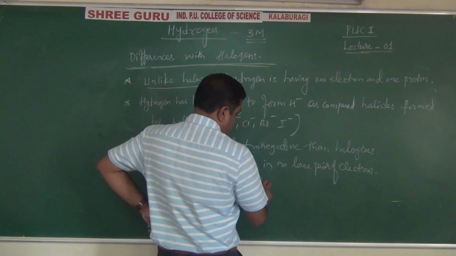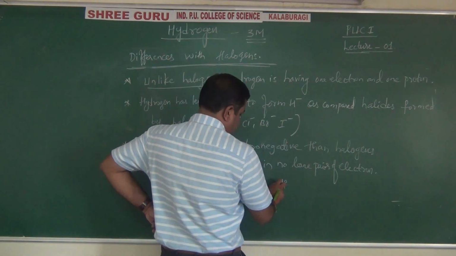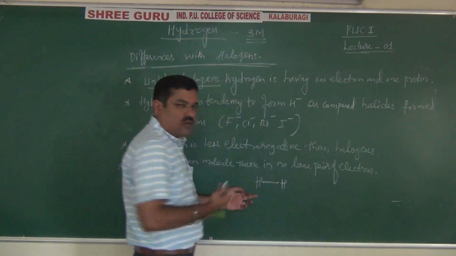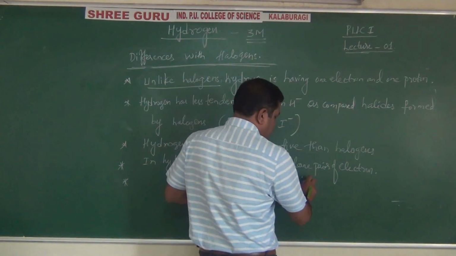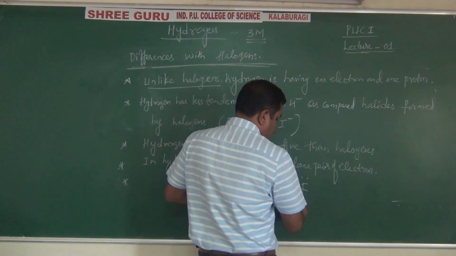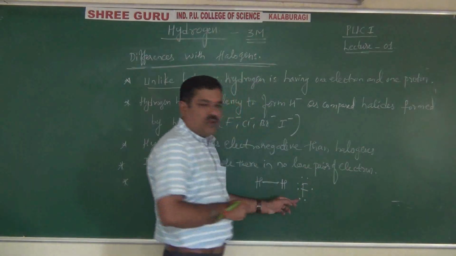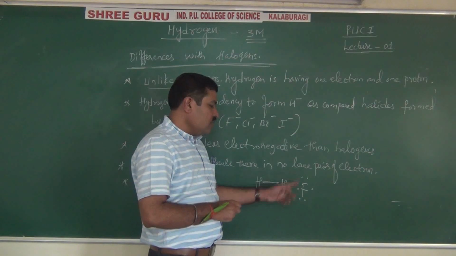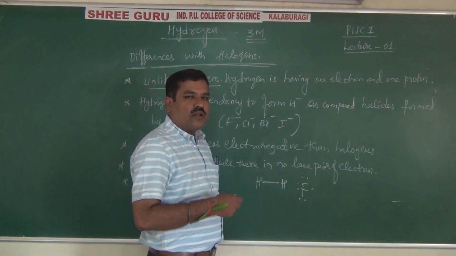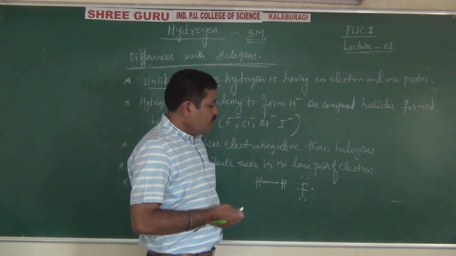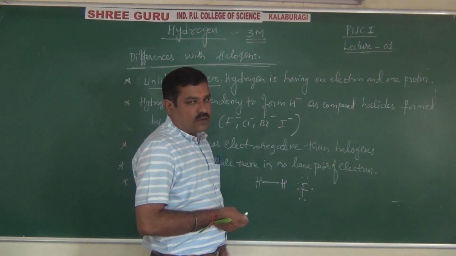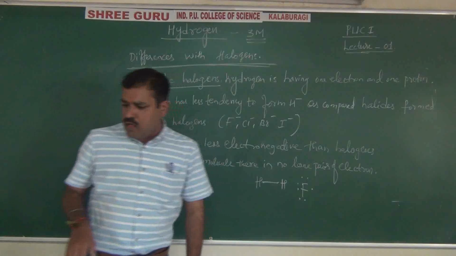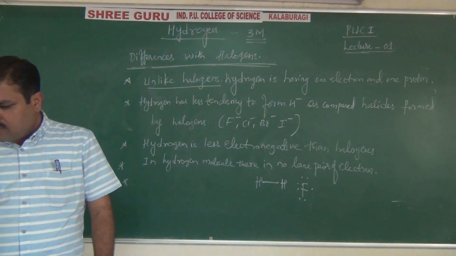One hydrogen and another hydrogen share one electron each and form a bond. Whereas in halogens, in the chlorine or fluorine electron dot structure, 2, 4, 6, 7, they have at minimum 3 lone pairs: chlorine, bromine, iodine, whatever it may be. They all have 3 lone pairs and 1 unpaired electron. This is another point of difference.